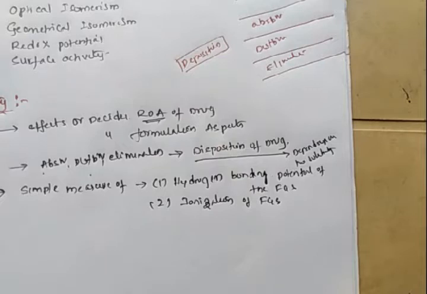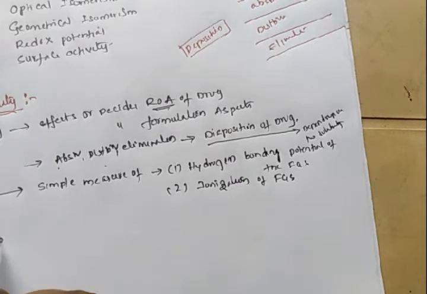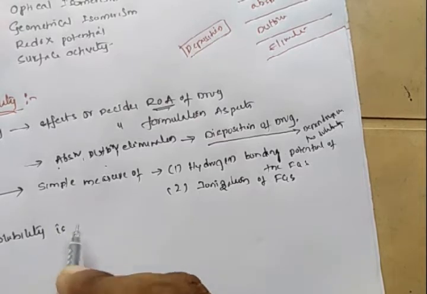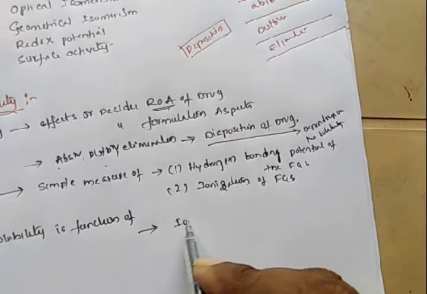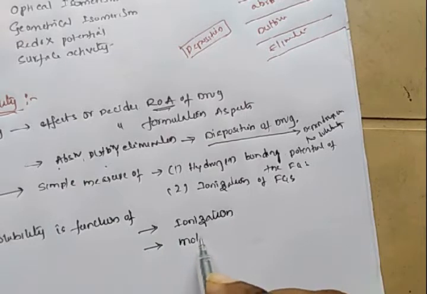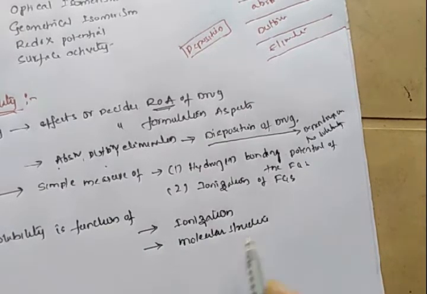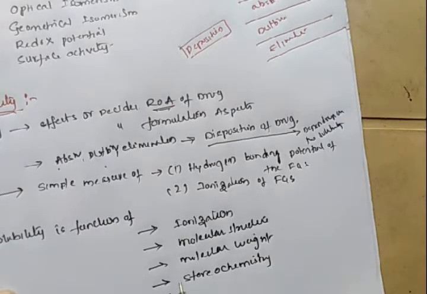So the next point is that solubility is a function of ionization, as well as a function of molecular structure, molecular weight, stereochemistry, as well as electronic structure.